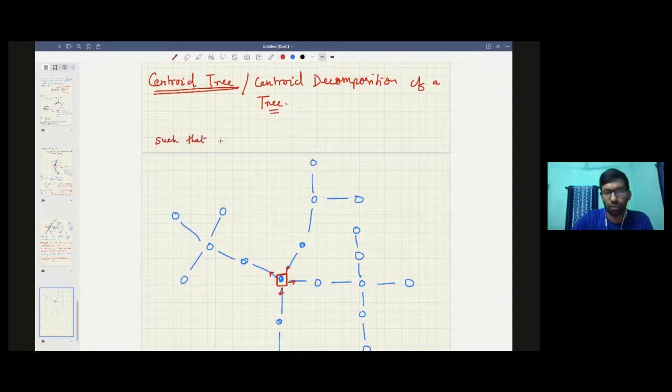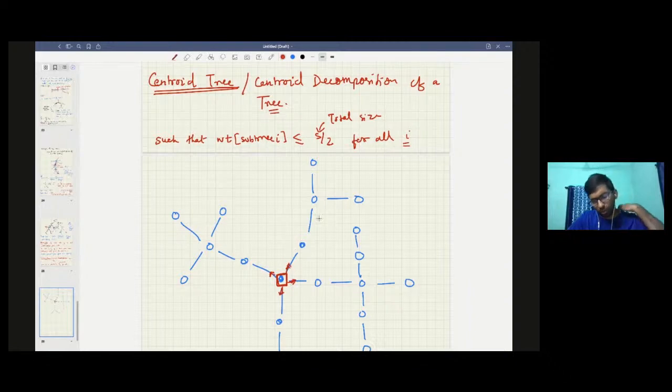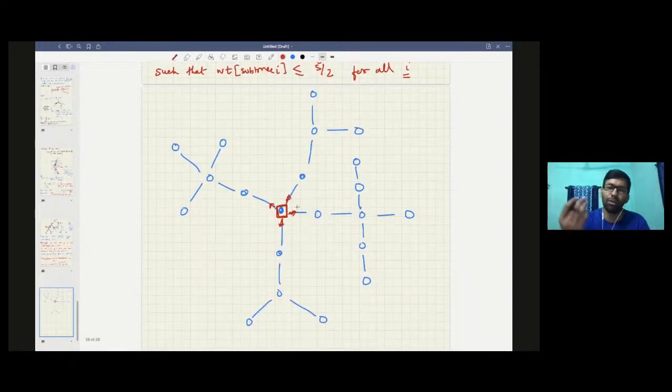such that the weight of each subtree i is less than or equal to S by 2, where S is the total size, for all i. So basically whenever you are at the centroid, you have these four subtrees, and none of them are very heavy, so that is the idea. You take the middle ground.